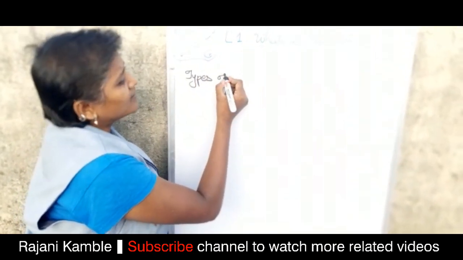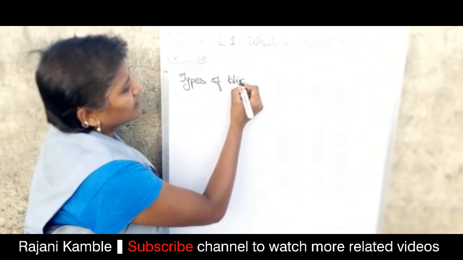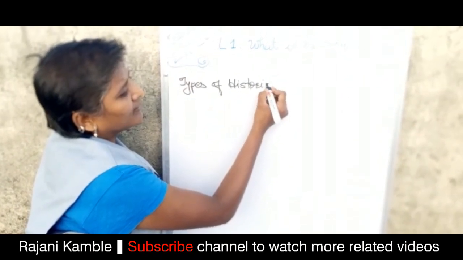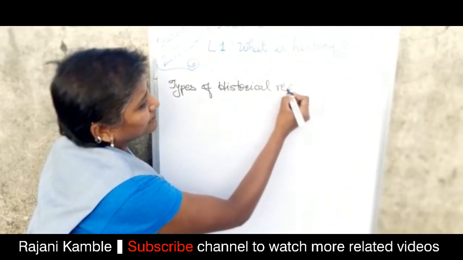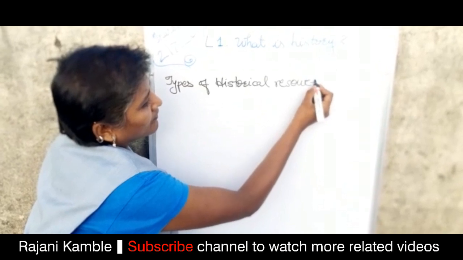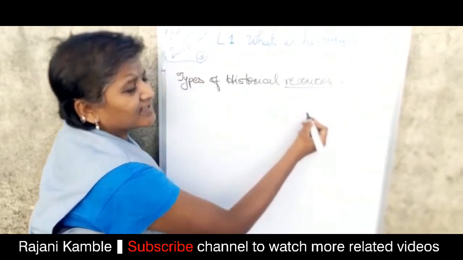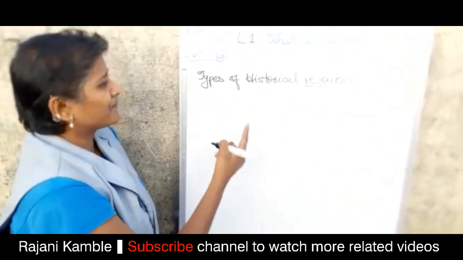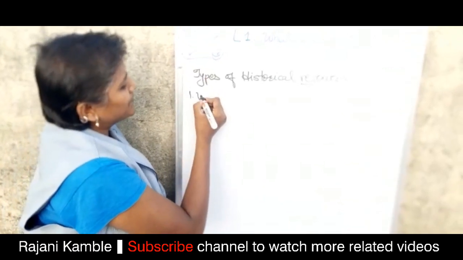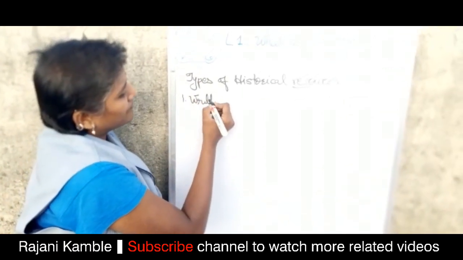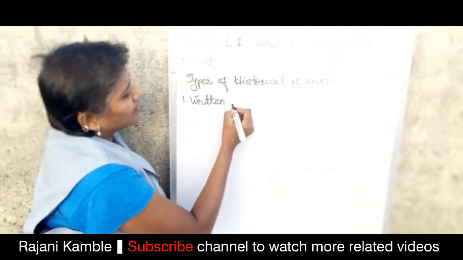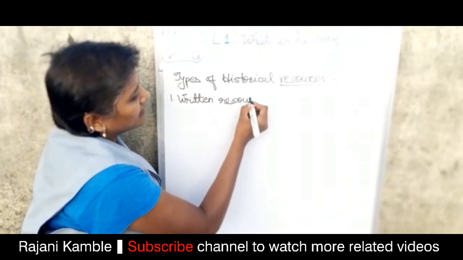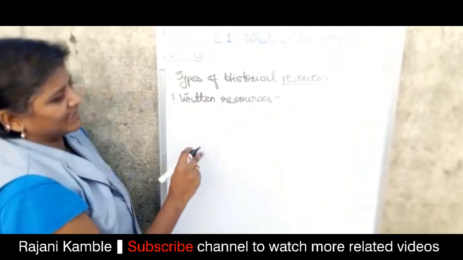Let's see the types of historical resources. Resources means evidence, proofs. The first one is written resources.